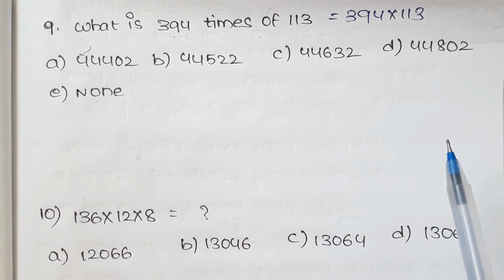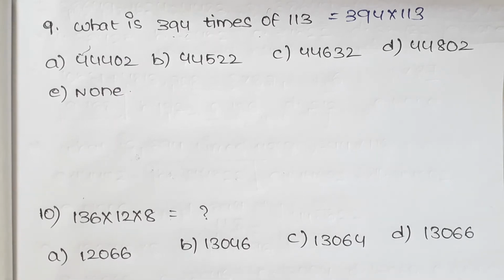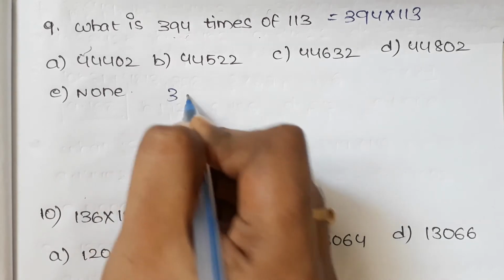It can be done by speed multiplication process, as already done in the previous videos. I will give the link in the description.